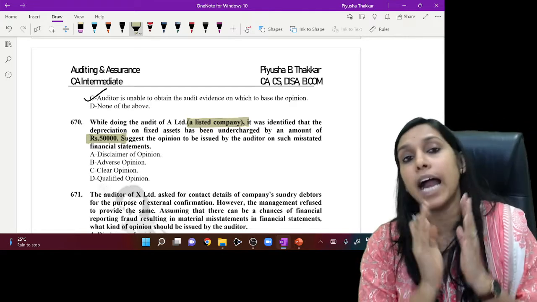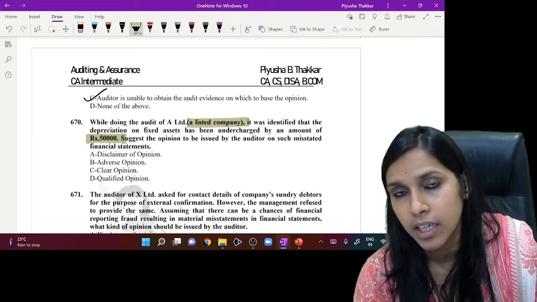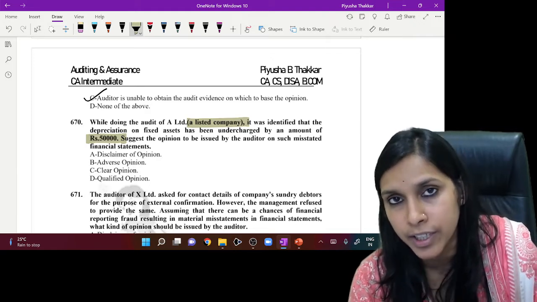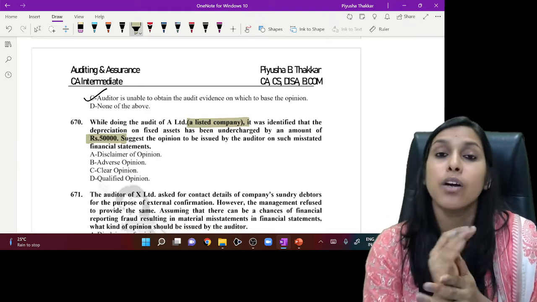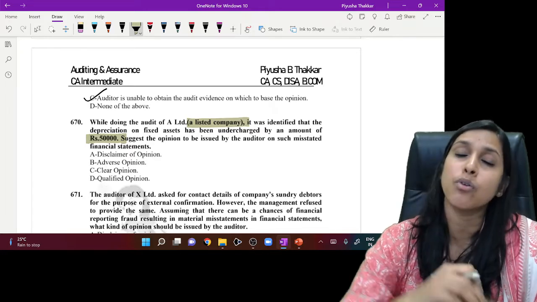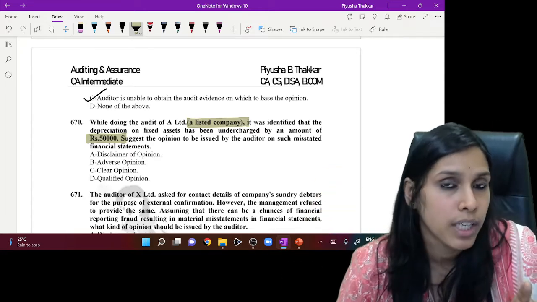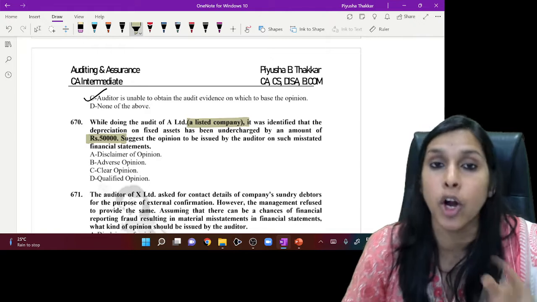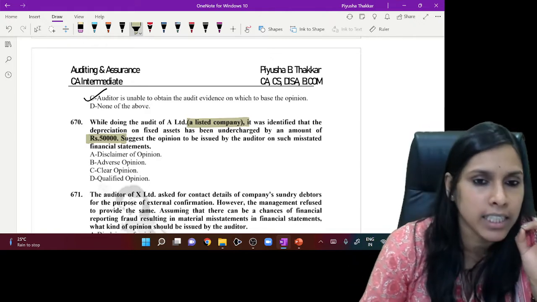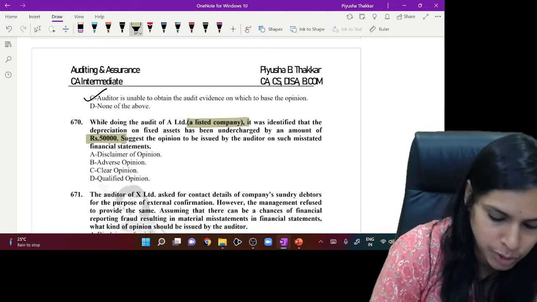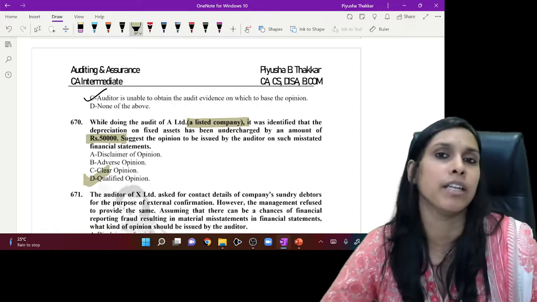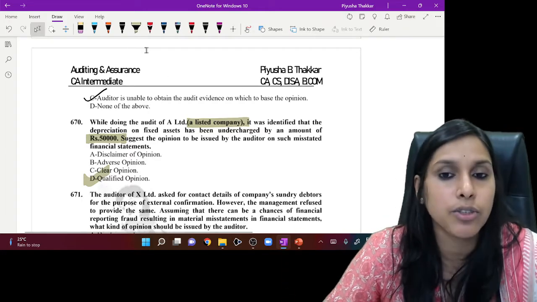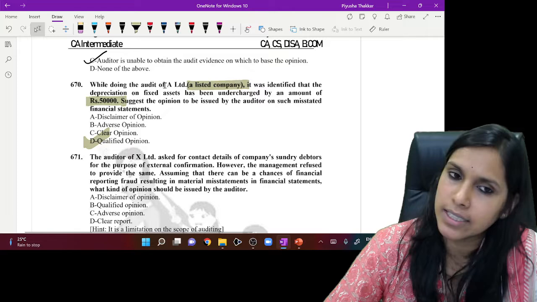Now come on, tell me, ideally for a listed company, a material misstatement of 50,000, would it affect the financial statements as a whole to a large extent? No. That means it is material but not pervasive. So the ideal answer here in this particular case would be issuing a qualified opinion, my dear friends.